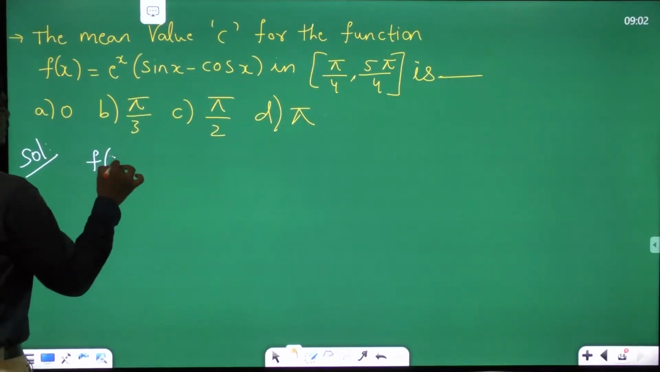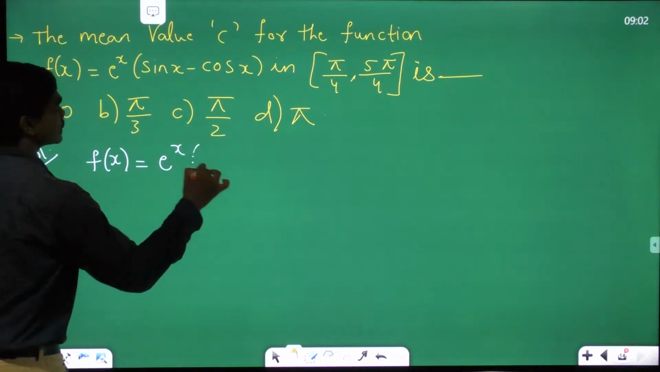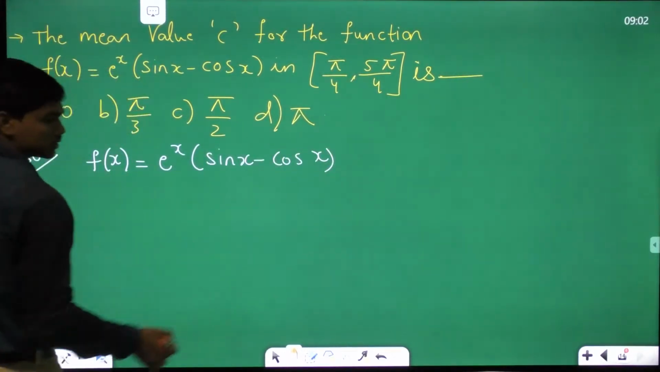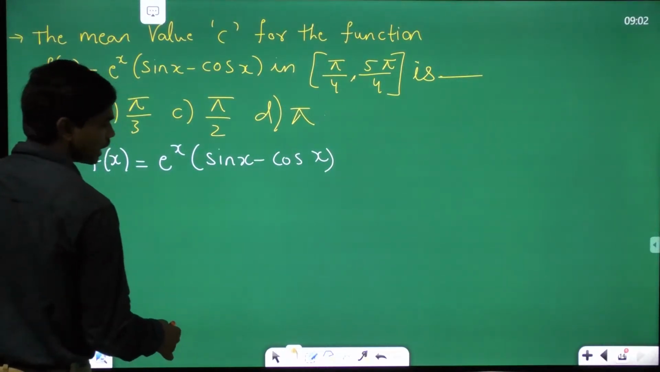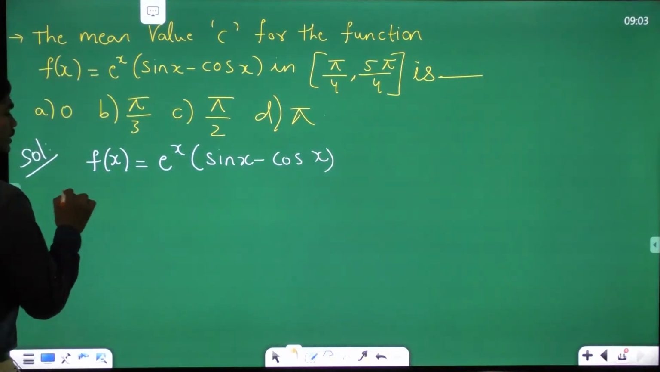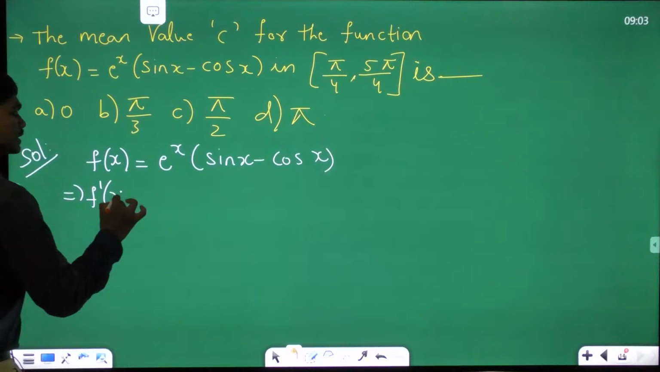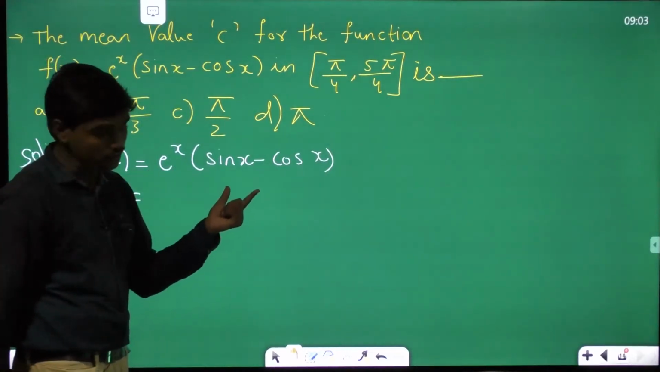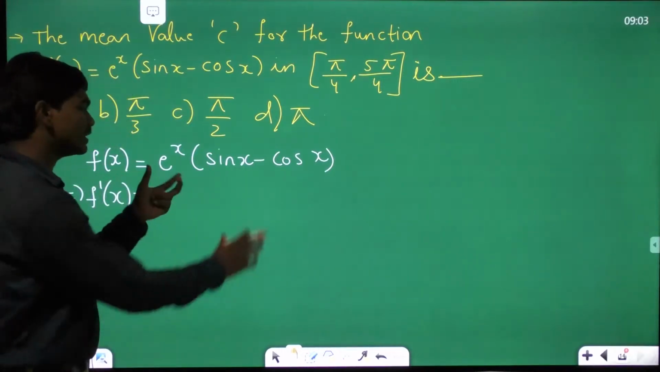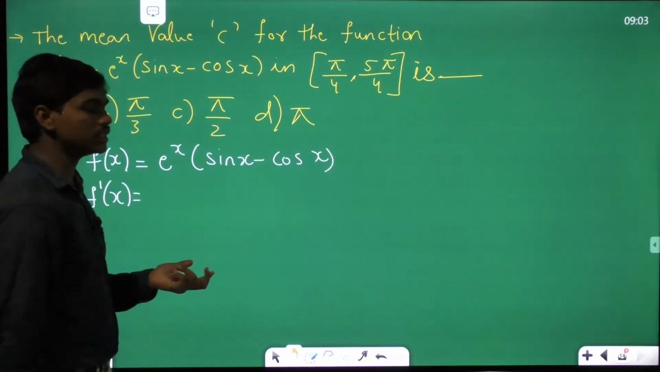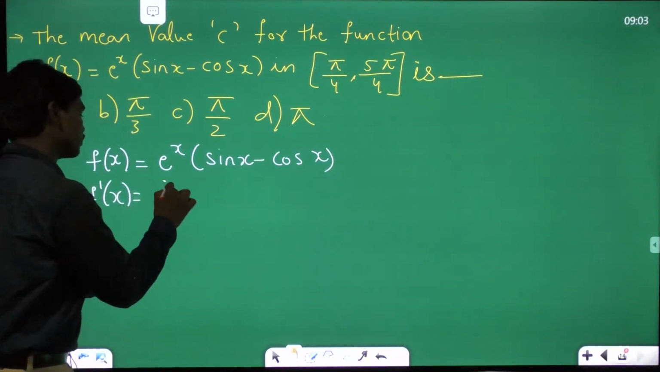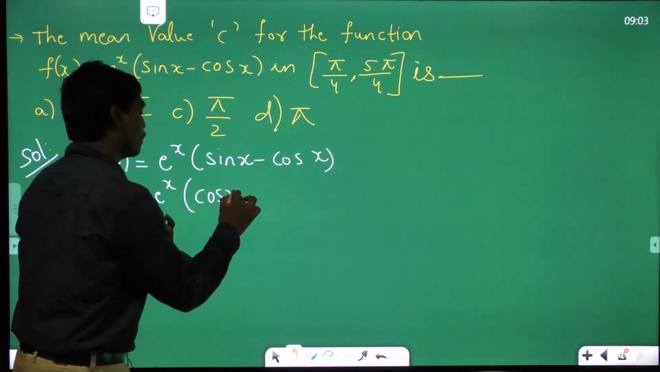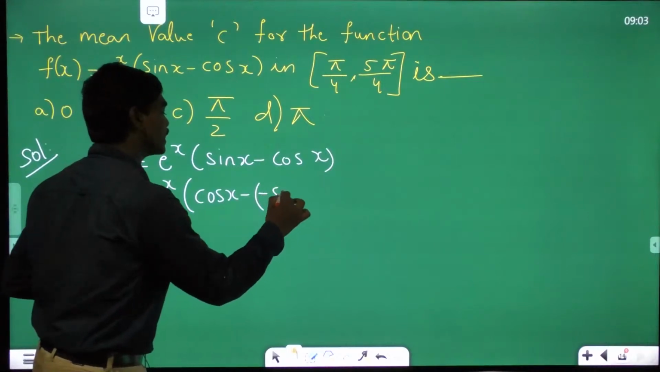What is f of x? e power x into (sin x minus cos x). Correct? Yeah, Tanusha, 0. I'll tell you why this is not 0. So see here, what is f dash of x? Now we have two functions: e power x is one function and (sin x minus cos x) is another function. If these are two functions, can we apply the product rule of differentiation? If you apply that, first function into derivative of second function. Differentiation of sin x is cos x, minus differentiation of cos x is minus sin x,